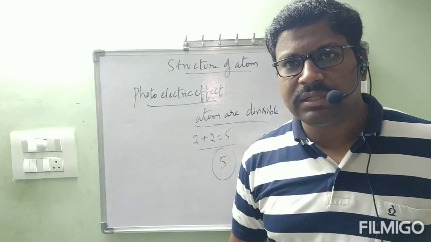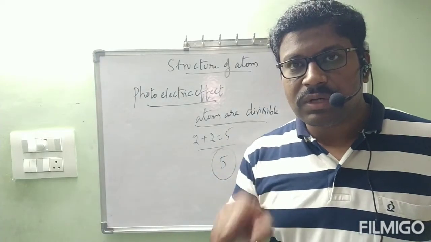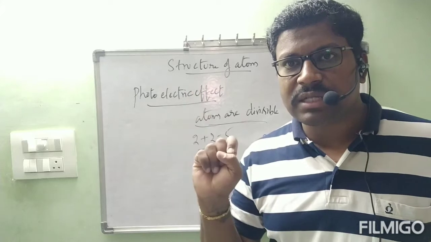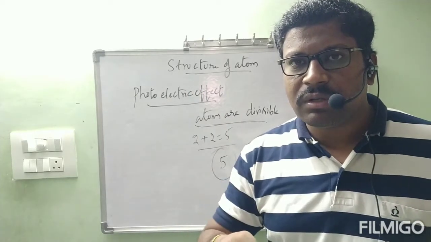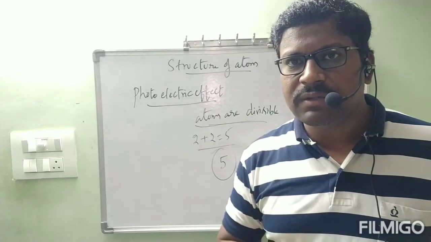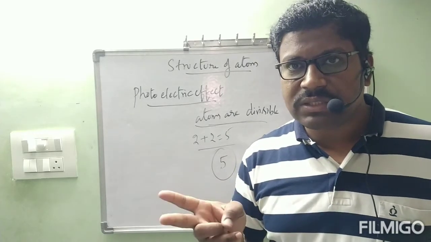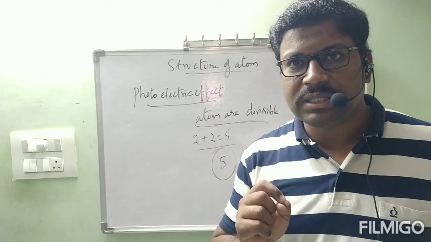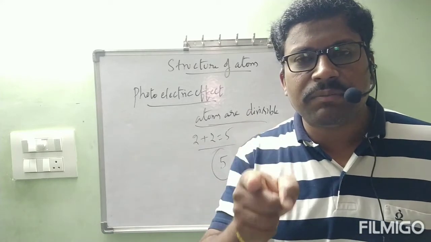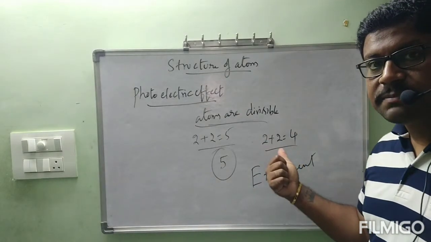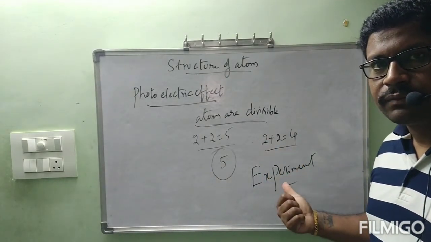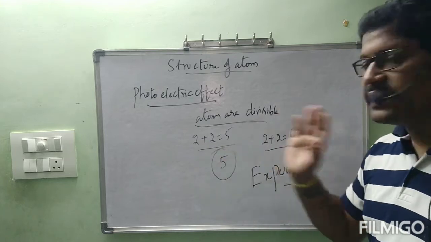Like that the teacher asked. Sir, correct only. You told correct only. Then that 5 is the wrong answer. And now onwards we will believe this 2 plus 2 is equal to 4. Why do you believe that one? Even though you have two different answers, you will believe this new answer, because that is experimental proof. 2 plus 2 is equal to 4. This is explained by experiment to get rid of imagination.